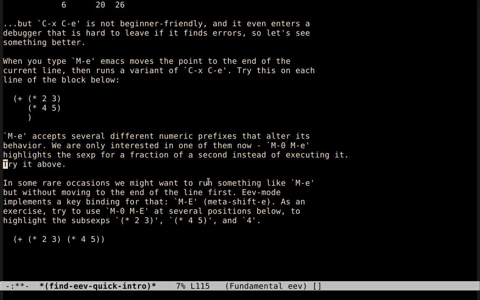Try it above. And if we try this here, above, Meta0 Meta-E highlights the sexp instead of executing them. When we execute them, their results are shown here in the lower left corner in the echo area. The result of this one is 6, the result of this one is 20, the result of this one is 26.